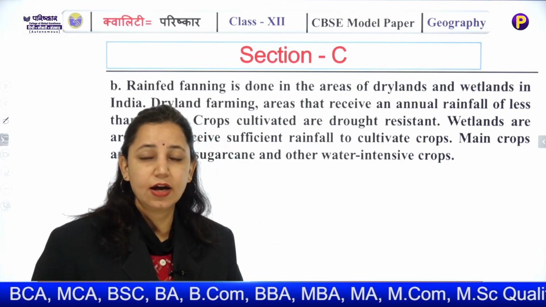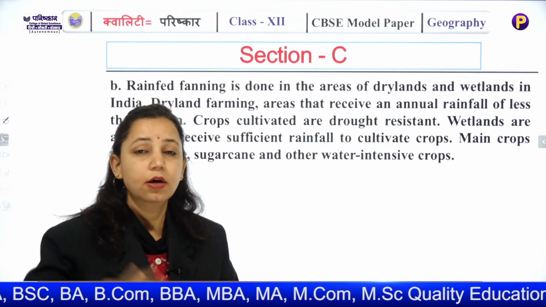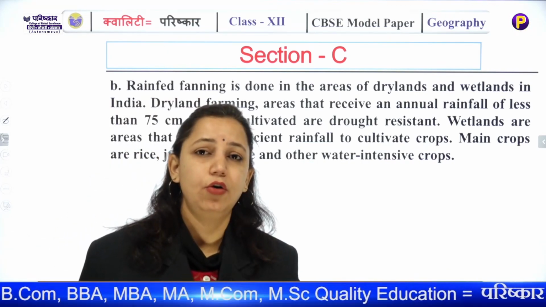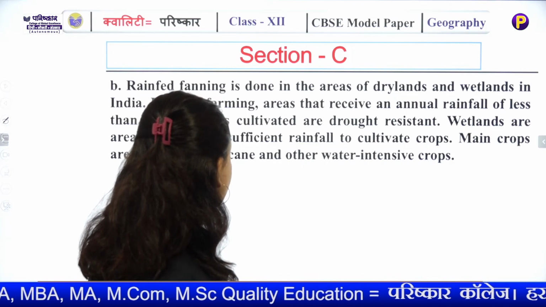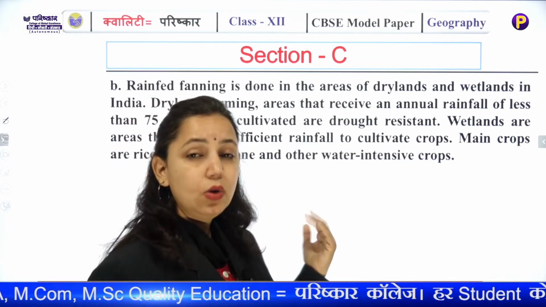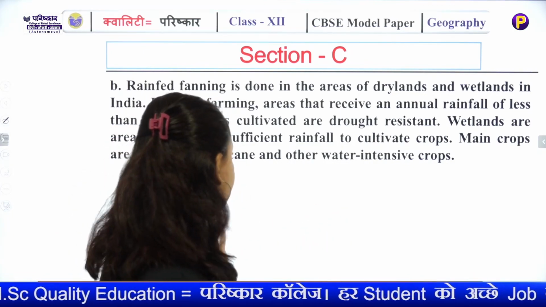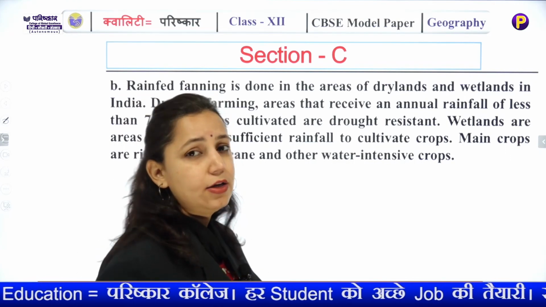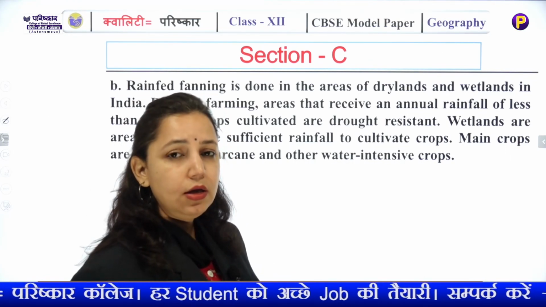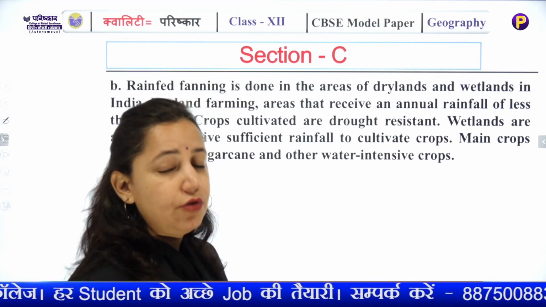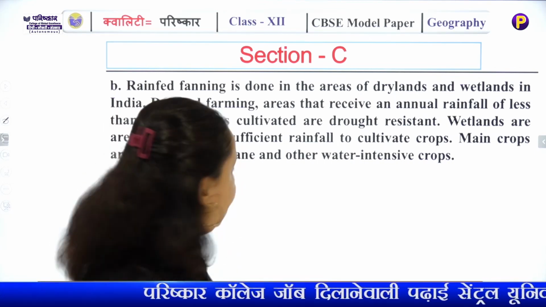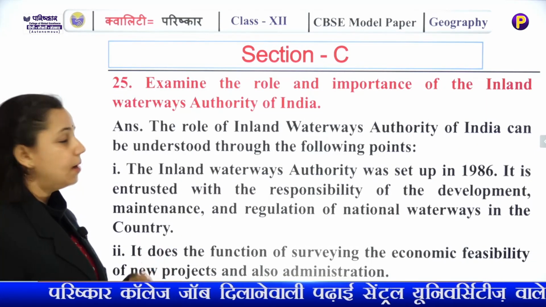The areas where you receive a good amount of rainfall are wetland areas, and the crops grown there are rice and sugarcane. You can see in the West Bengal and Bihar region, where rainfall is good, the cultivation of rice and sugarcane takes place.